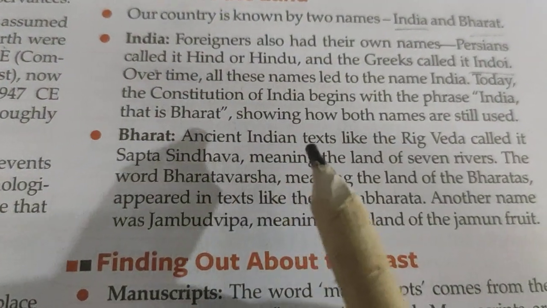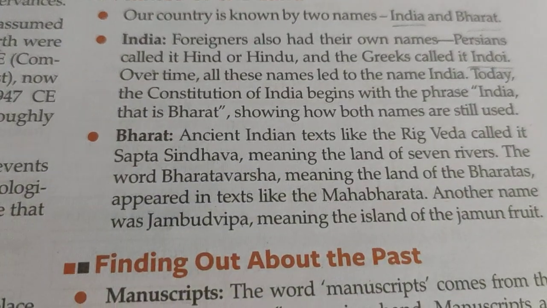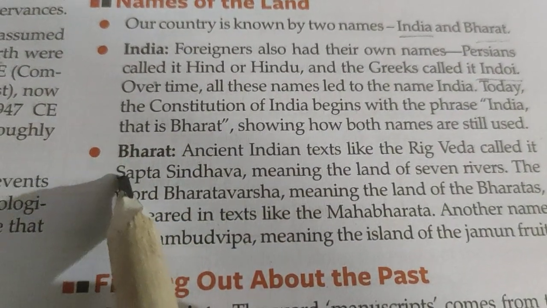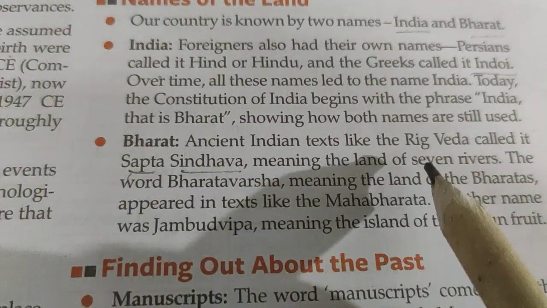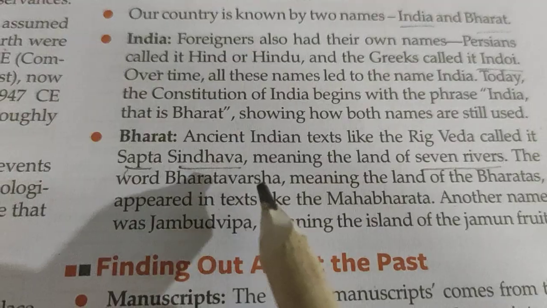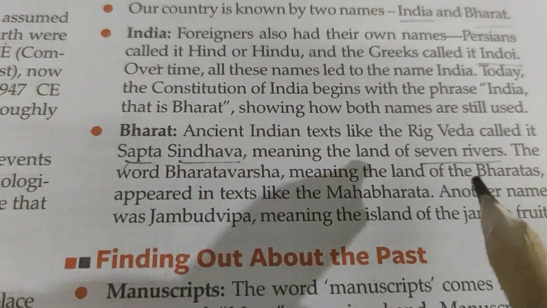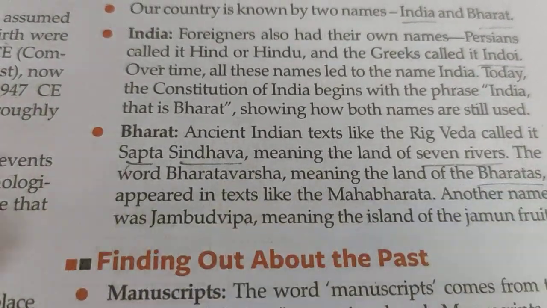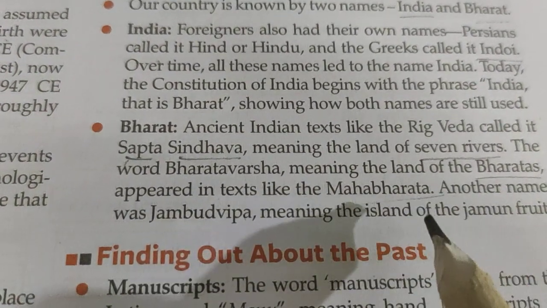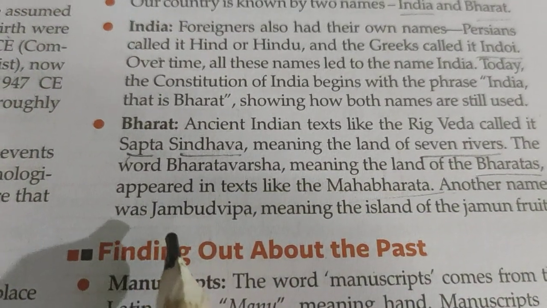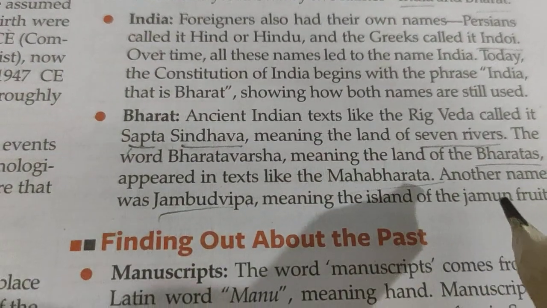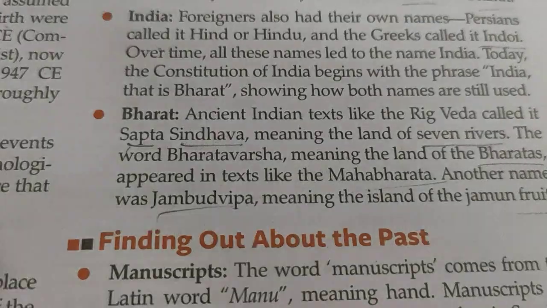Ancient Indian texts like the Rig Veda called it Sapta Sindhava, meaning the land of seven rivers. The word Bharatavarsa, meaning the land of the Bharatas, appeared in texts like the Mahabharata. Another name was Jambudvipa, meaning the island of jamun fruit.